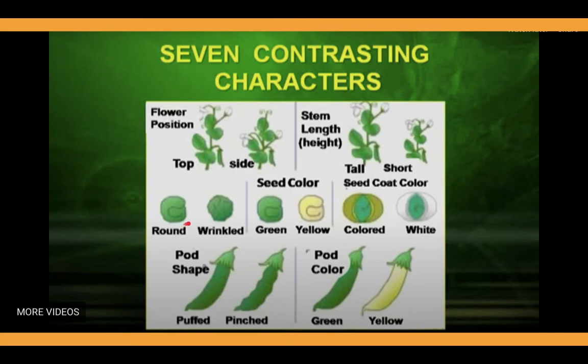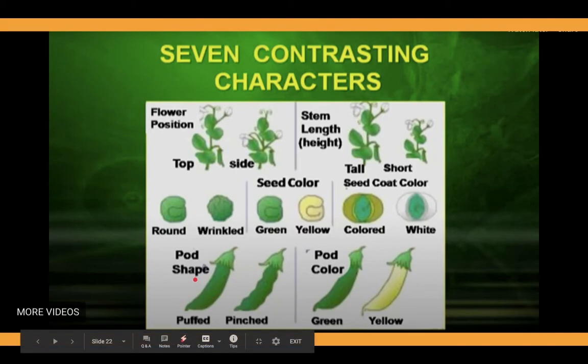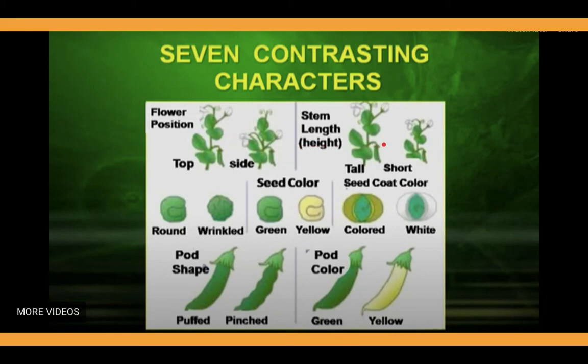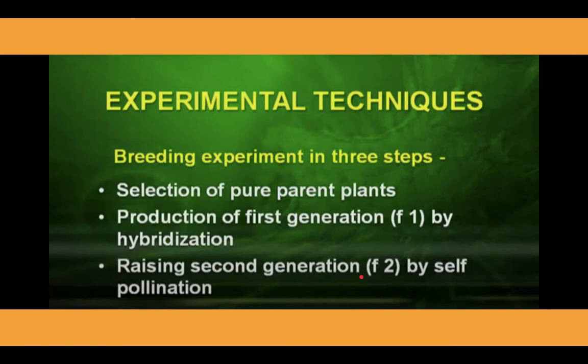The third characteristic was shape of the seeds, round or wrinkled. Color of the seed, green and yellow. And color of the seed coat, colored and white. The 6th one is pod shape, puffed and pinched, and the 7th is pod color, green and yellow. These are the 7 contrasting characters found in the pea plant, studied by Mendel in his monohybrid and dihybrid experiments.